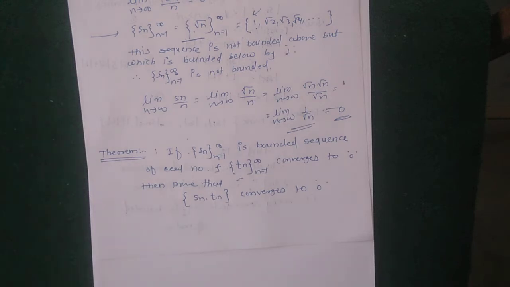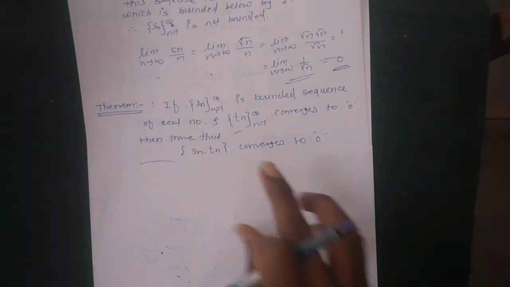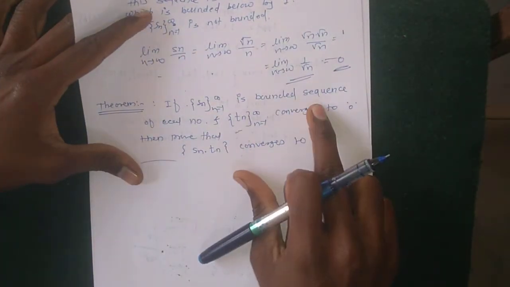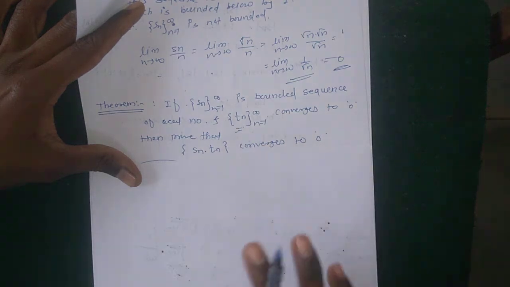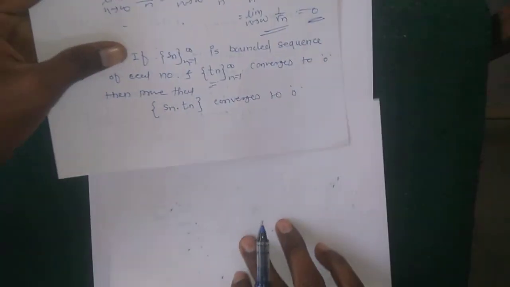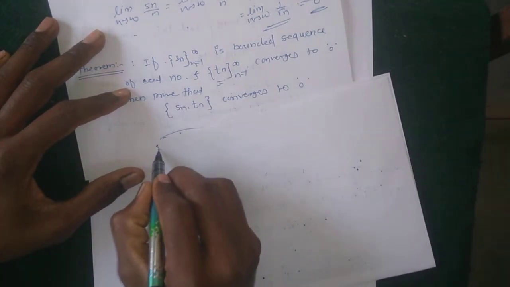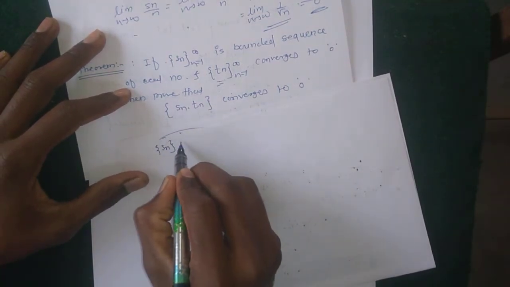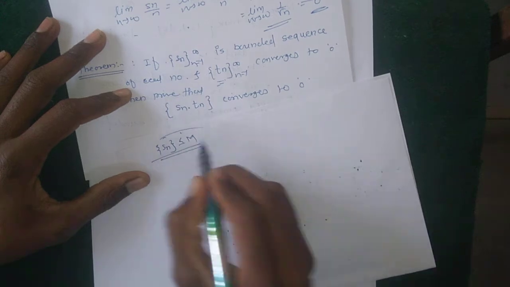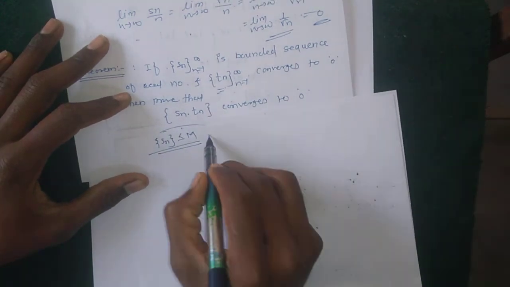How do we solve this? Product of these two sequences has limit 0. Here it is given that the sequence Sn is bounded, and the sequence Tn has limit 0. Using this, the sequence Sn is bounded, so there is an M such that |Sn| is at most M for all n.